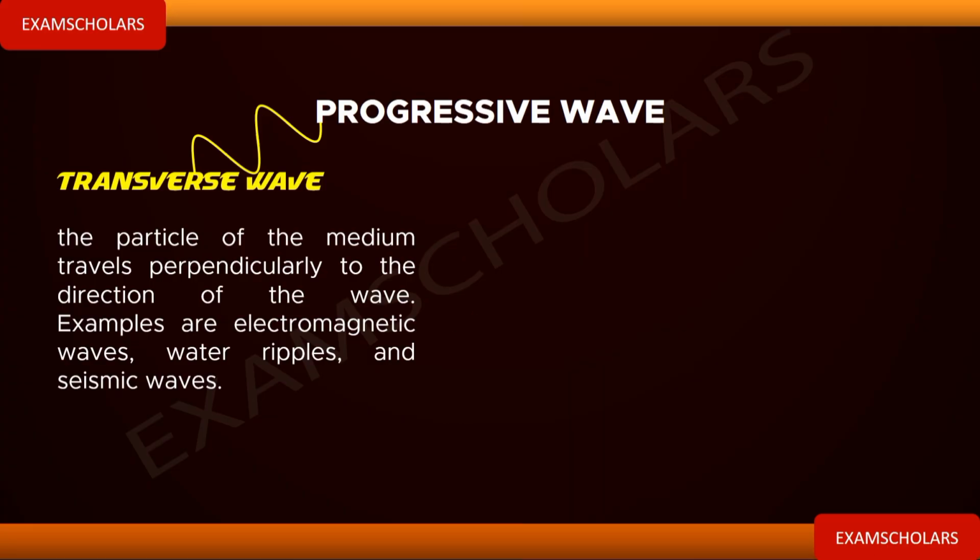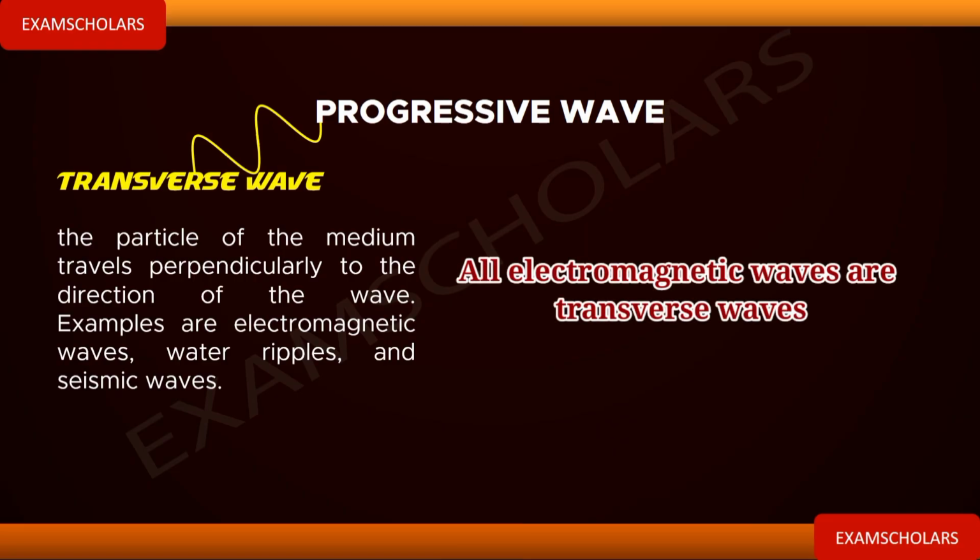Examples of transverse waves, as we can see here, are electromagnetic waves: light wave, X-ray, gamma ray, radio wave, ultraviolet ray, infrared. They are all electromagnetic waves. All electromagnetic waves are transverse waves. Master this. Don't miss this.